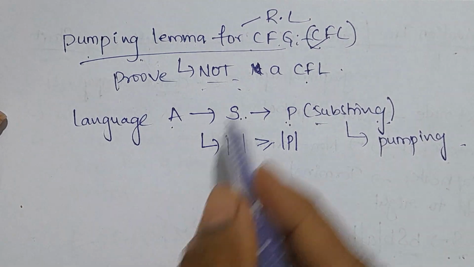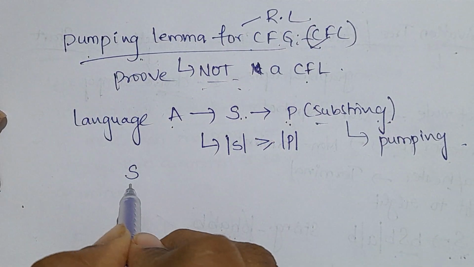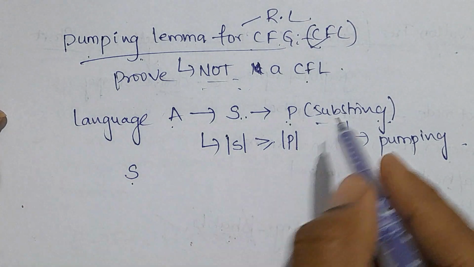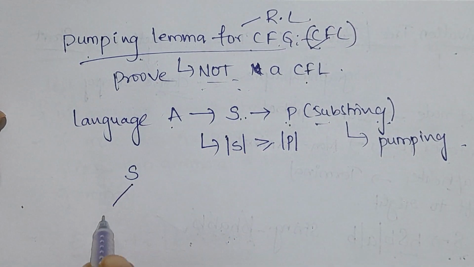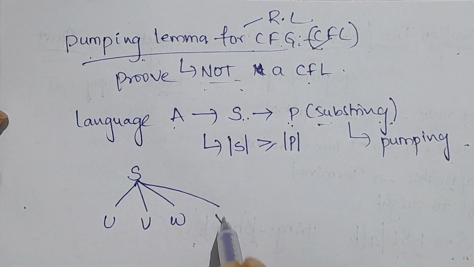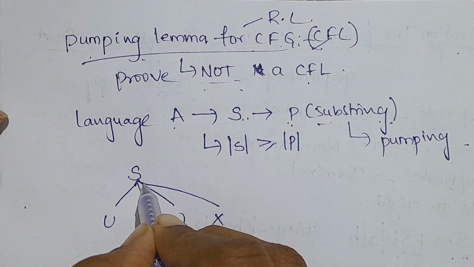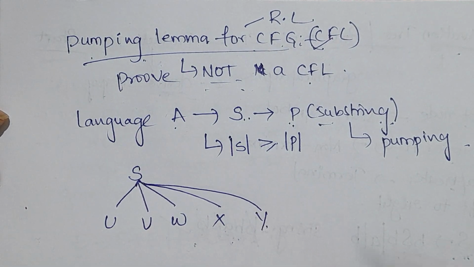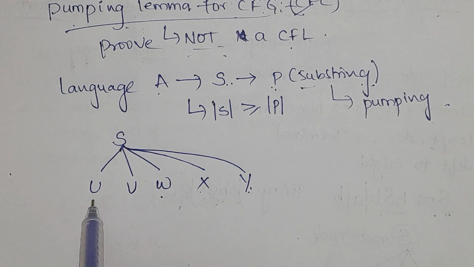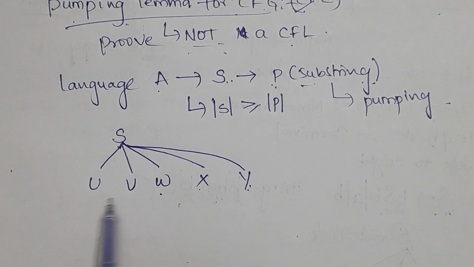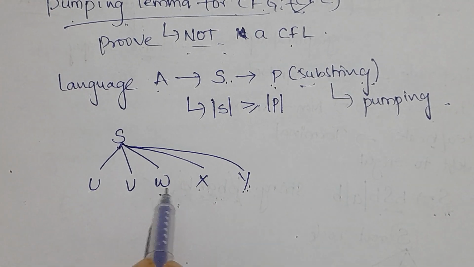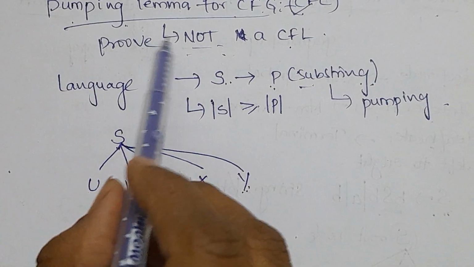Now this particular string S will be divided into 5 substrings. Those will be considered as U, V, W, X and Y. So this string will be divided into 5 parts.